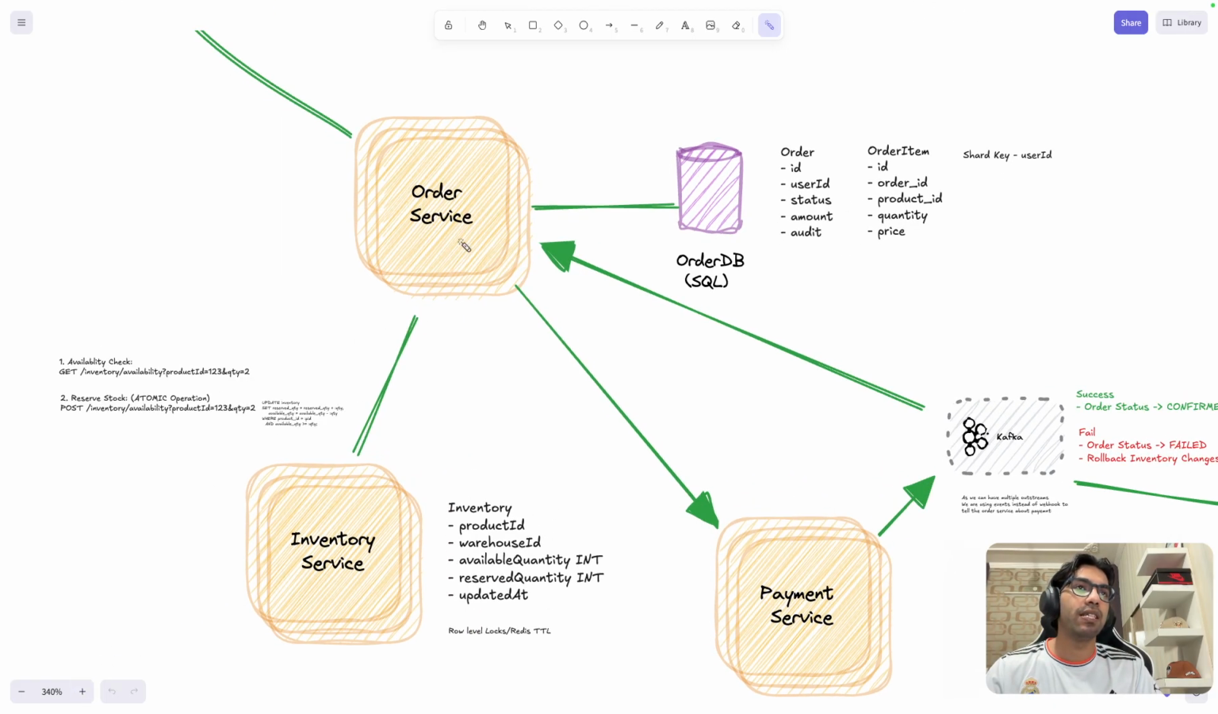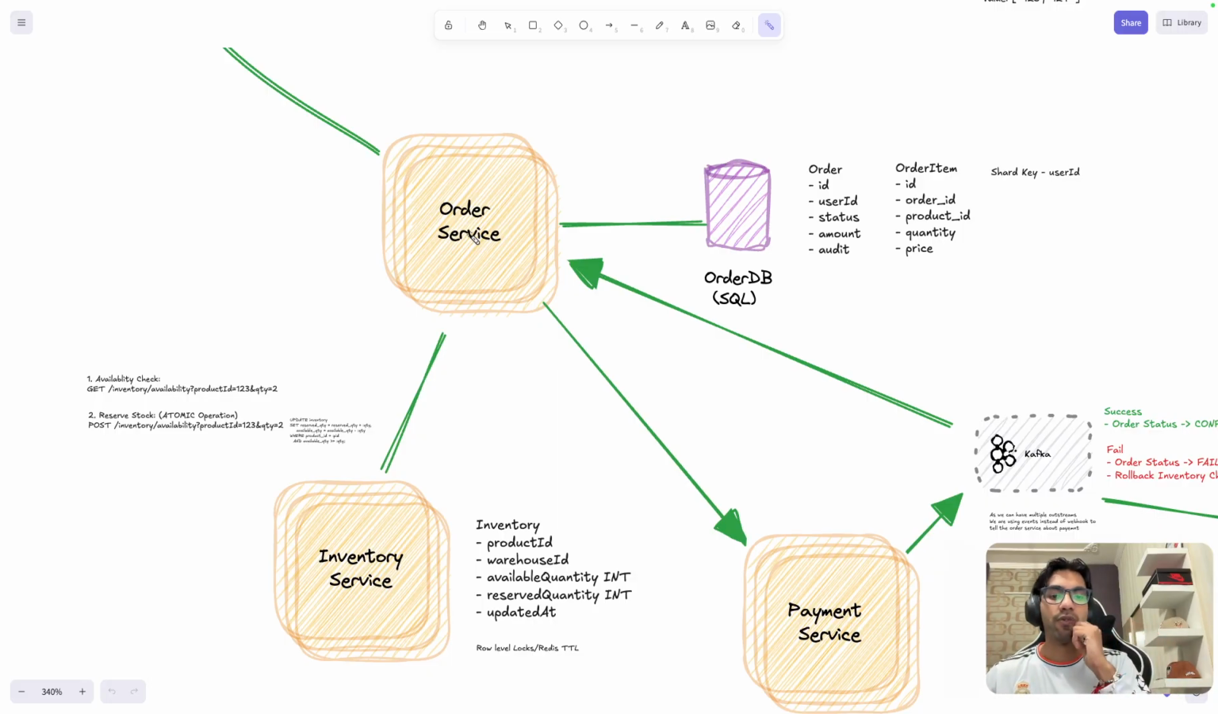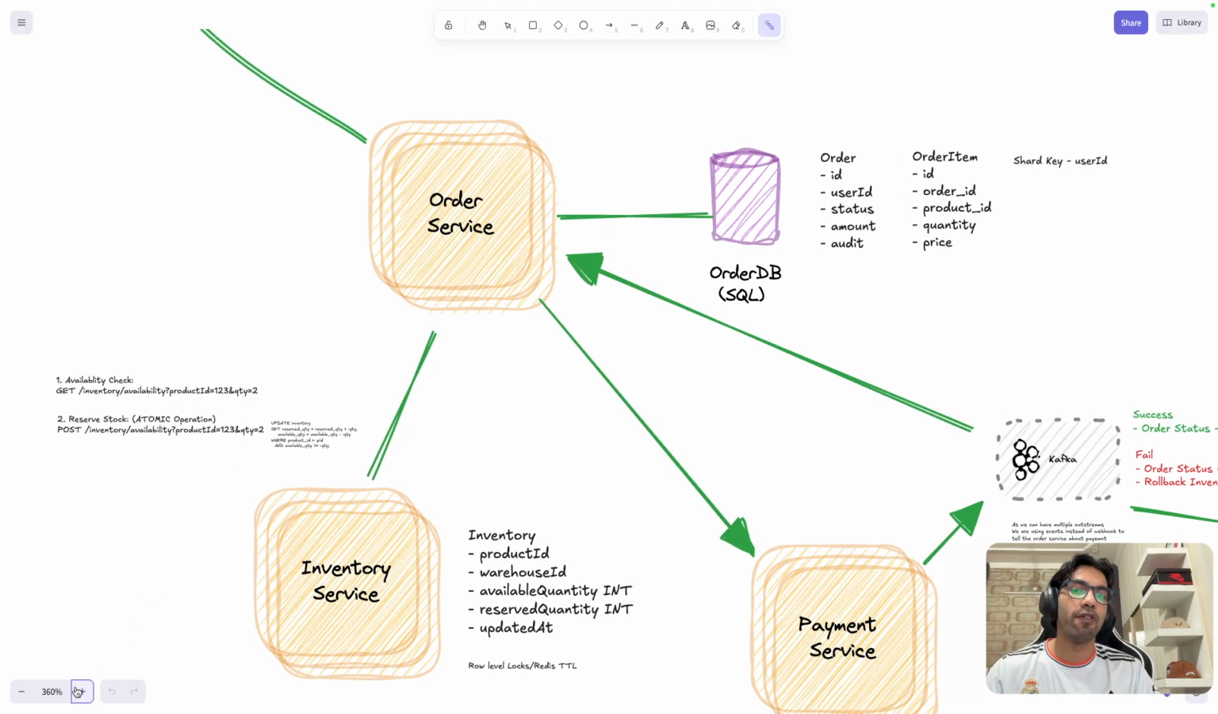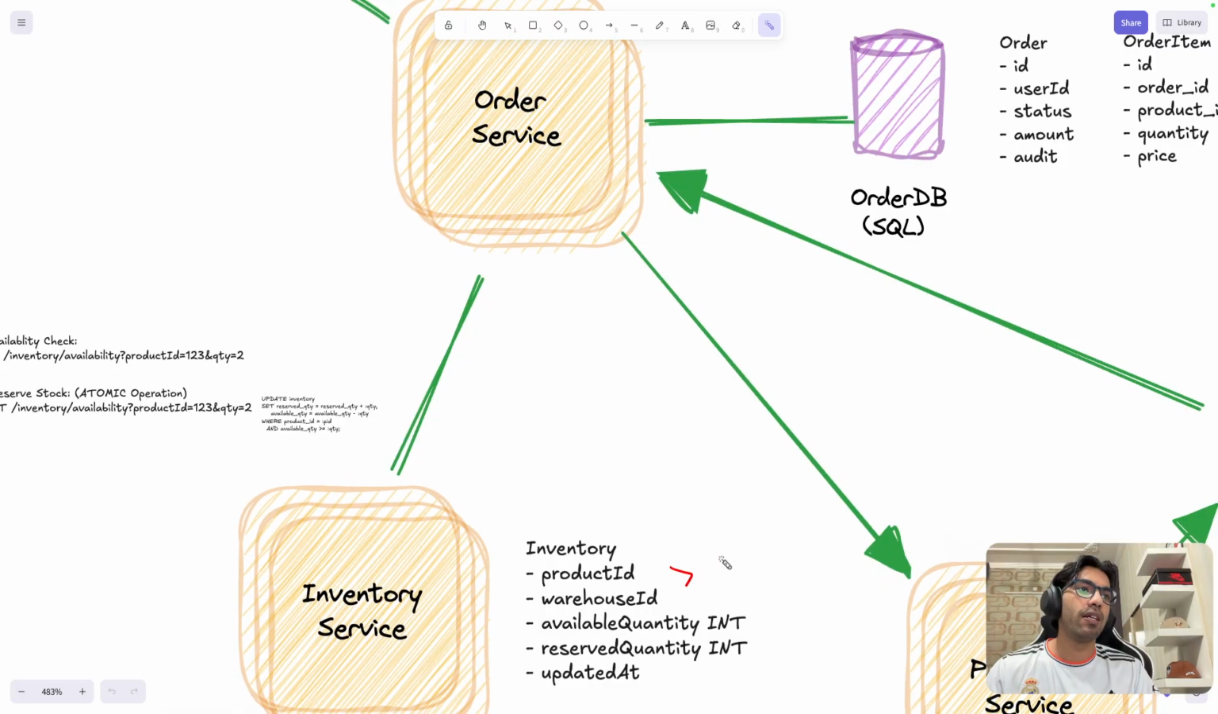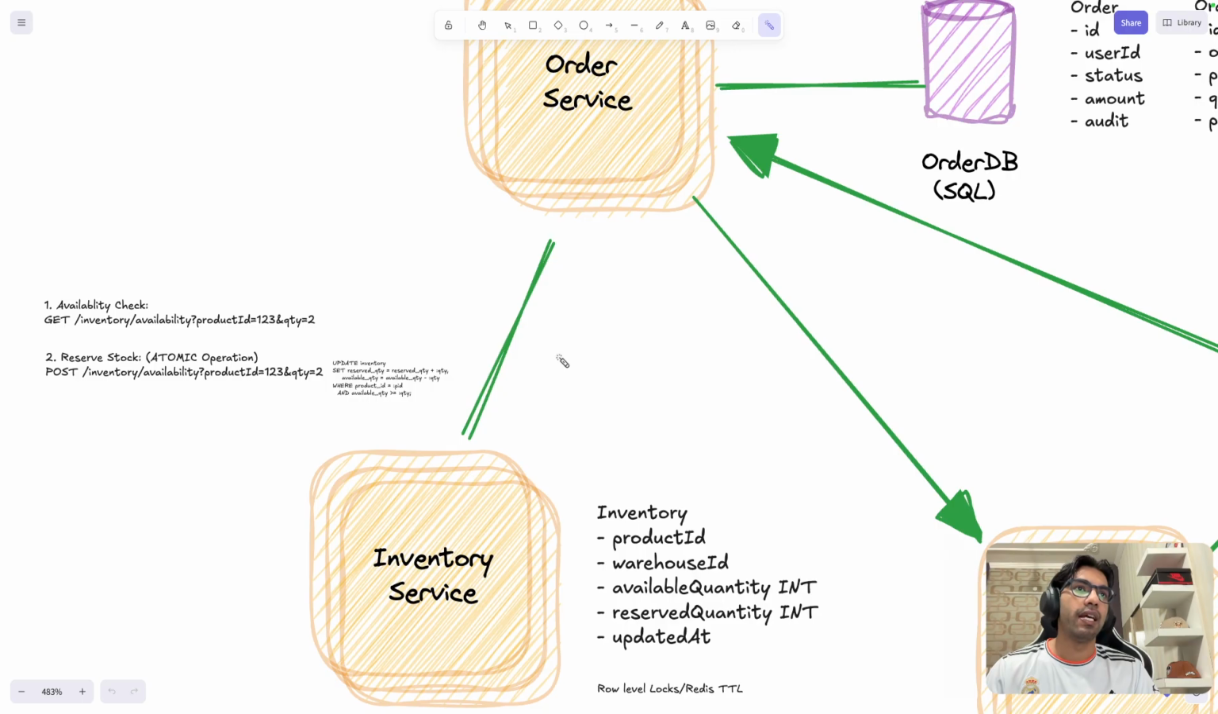Let's say Messi is now going to place an order for two iPhones, one for himself, one for his wife, right? So he wants to place an order for two iPhones. He has selected the iPhone, but we will check whether 123, this is the product ID of the iPhone, is available. So first we will do an availability check. We'll come here and check whether the availability counter is greater than or equal to 2. If it is, then we are going to reserve that stock.